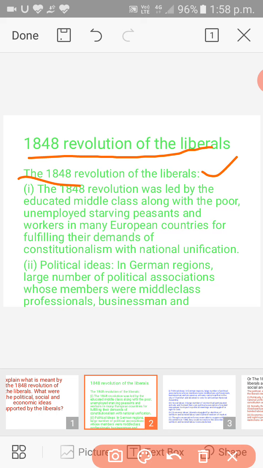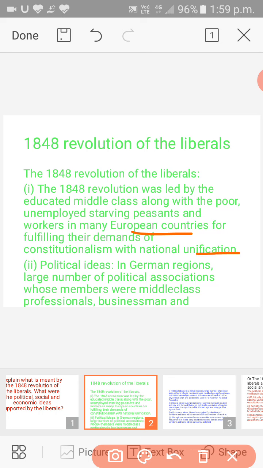The 1848 revolution was led by the educated middle class along with poor, unemployed, starving peasants and workers in many European countries, for fulfilling their demands of constitutionalism with national unification. So the first point here is that during the period of 1848 the liberals were educated middle class people, and also unemployed, starving peasants and workers in many European countries.